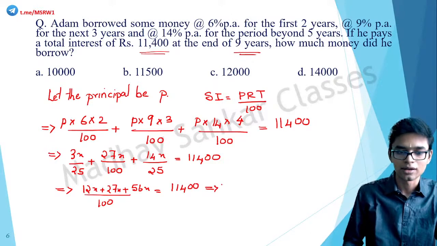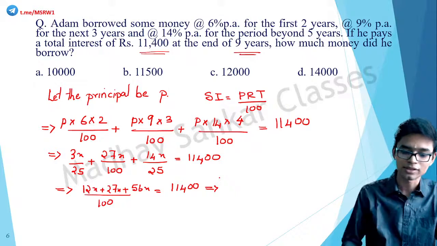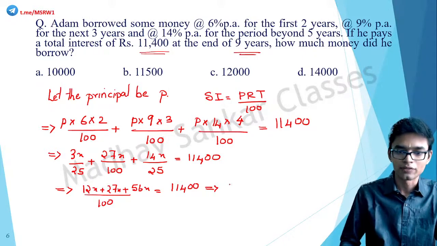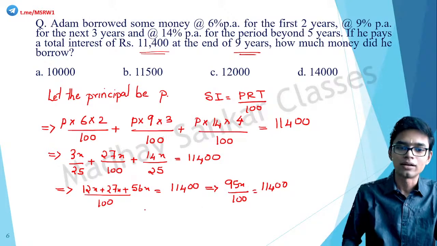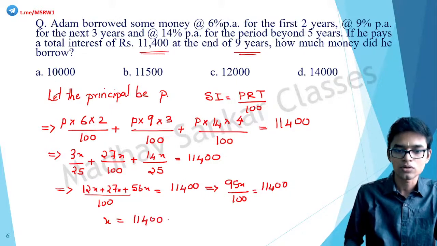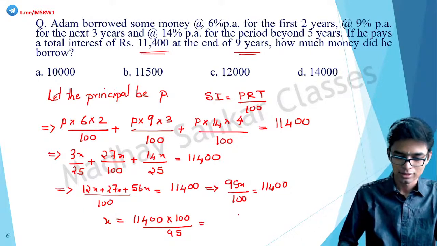How much is it? 12 plus 27, 39, plus 56 is equal to 95x by 100 is equal to 11400. All right, and once you solve for x, you will get the value of x as 11400 into 100 divided by 95, and the value for this is 12,000.